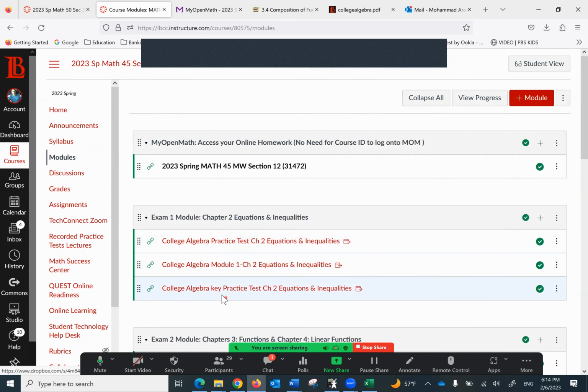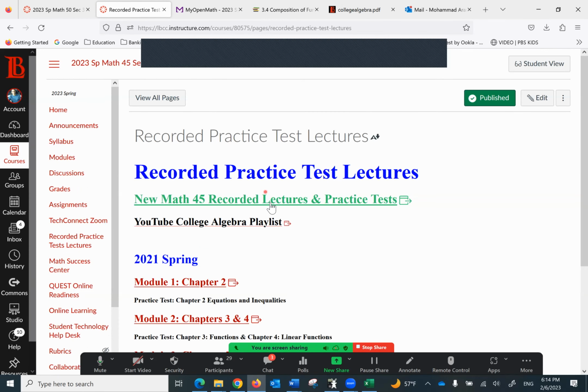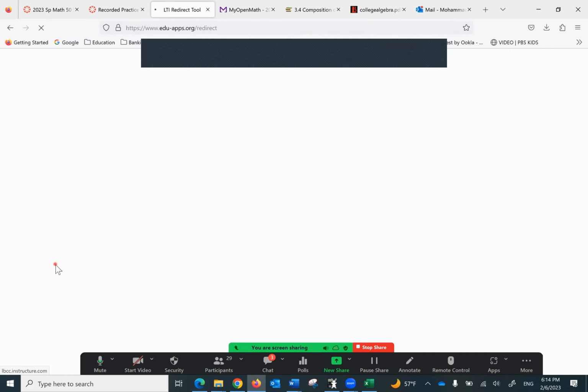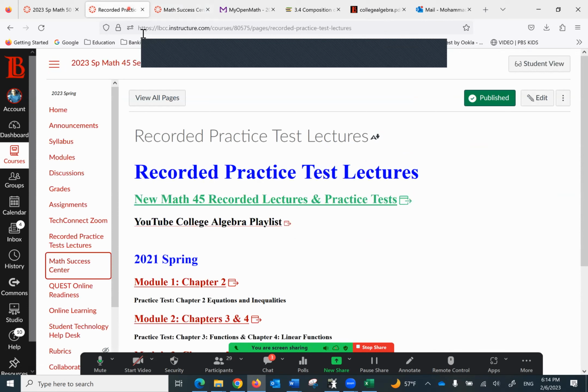And when you go back up here, the practice test key, on the left navigation bar, we have the recorded practice test. So the solution to those with details step by step. Also on the left navigation bar, we have the Math Success Center. This is the tutoring center in case we need any help.